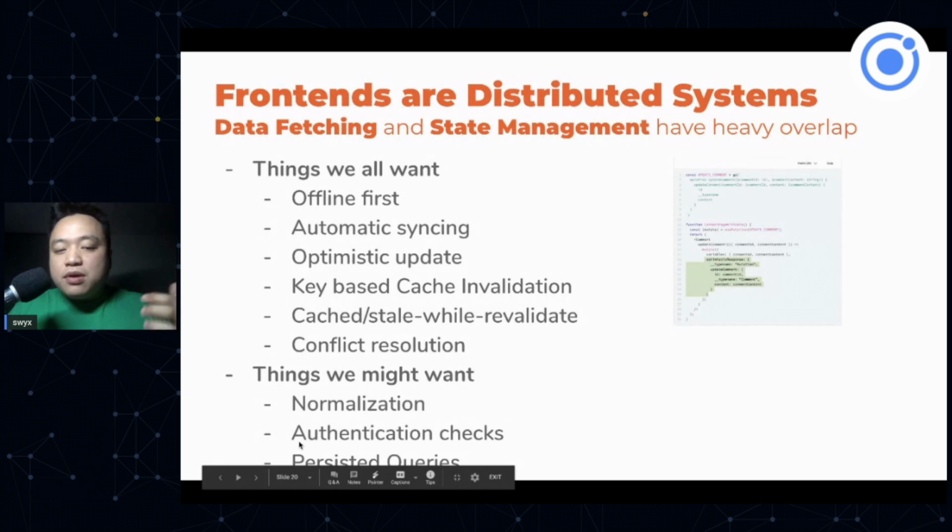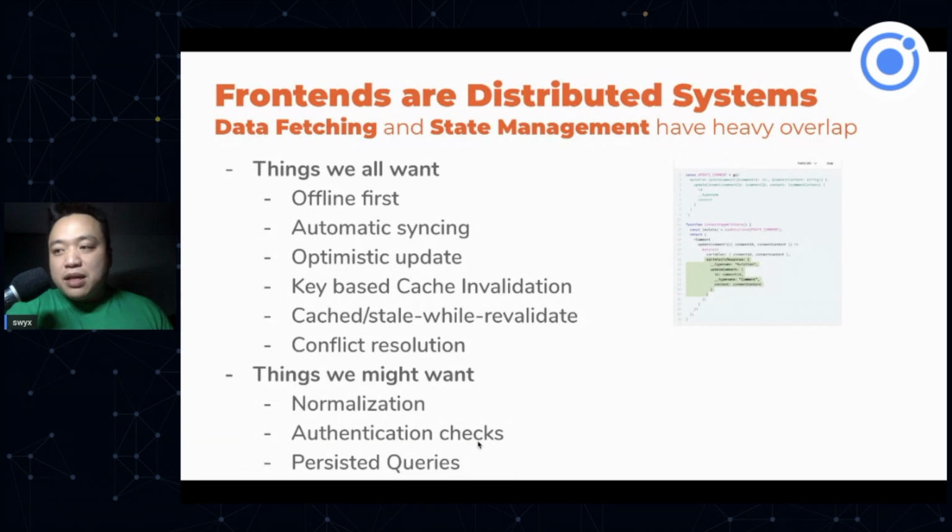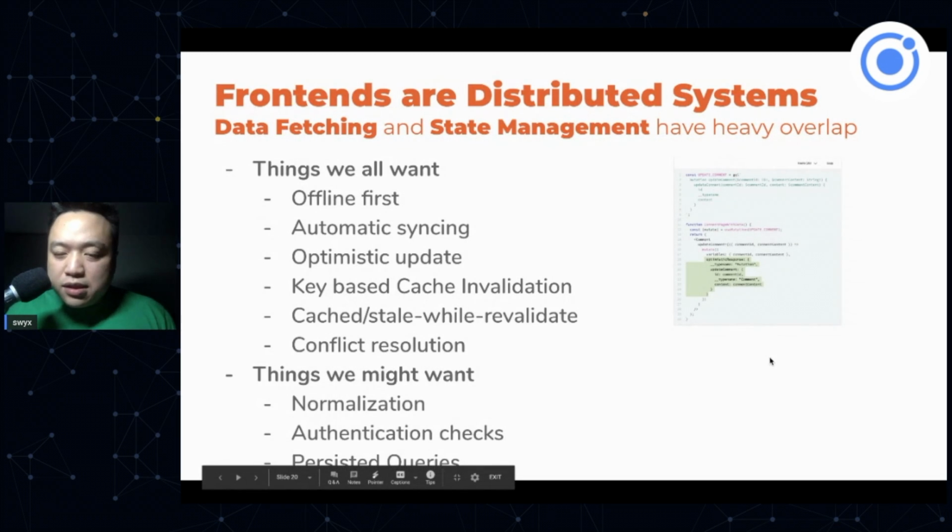You may even want, for example, authentication checks. So if the user tries to edit something that they shouldn't be allowed to edit offline, you might want to disallow that, right? Basically, you need to ship some part of your backend schema to your front end, and that's kind of what I felt when I looked at, for example, the Apollo docs.